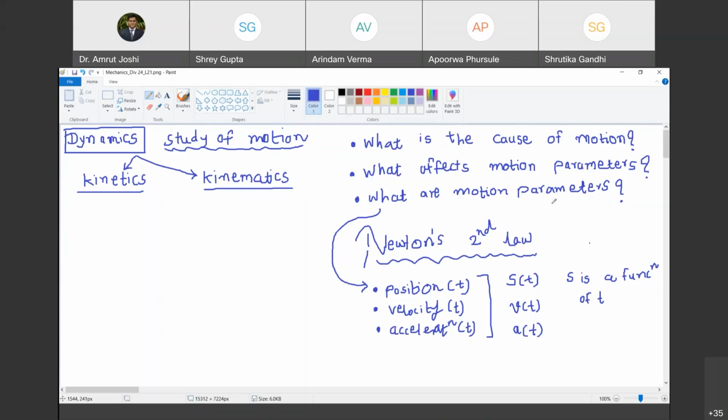What does affect motion parameters? Changing the values of these three parameters. Mind you, all these three quantities are vector quantities. Do you agree with me? Yes, sir. Position is also a vector quantity. Velocity at time t is also a vector quantity, and acceleration is also a vector quantity.